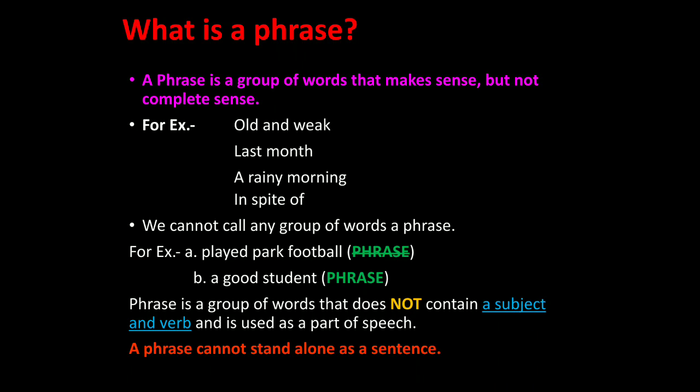So, phrase is a group of words that make sense but not complete sense. Those group of words will be called a phrase that has a particular meaning. Suppose if I say played park football. These are a group of words,